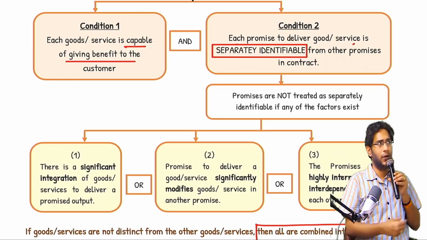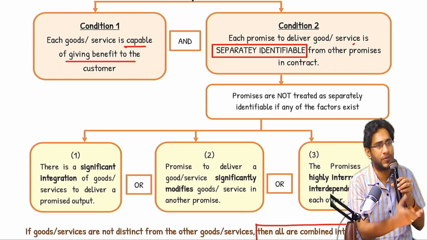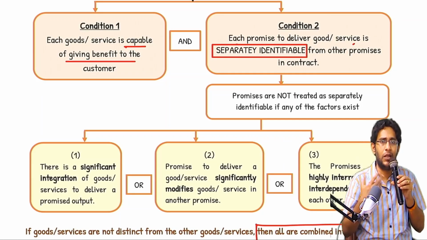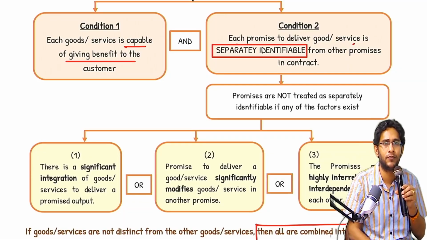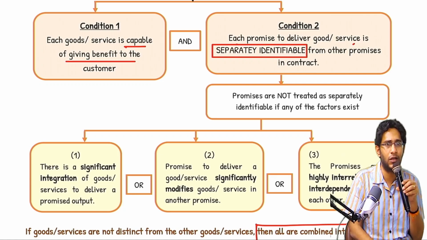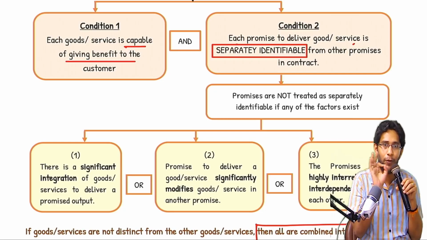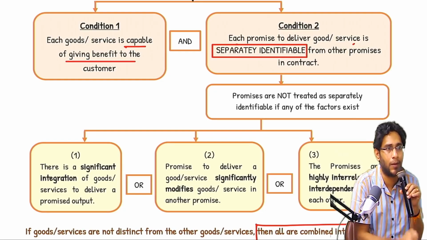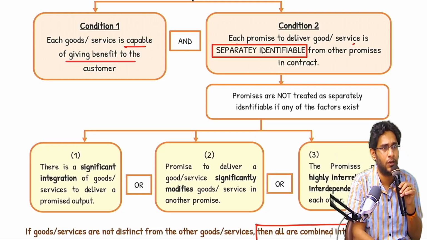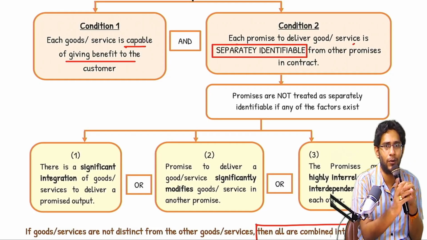Suppose you pay for these days, milk and all, there are corporate companies who are entering. You subscribe, and on a daily basis they'll come and deliver milk to you. Annual subscription package. You paid money to them. Do you think that after each milk packet they'll sit and write a revenue entry? No. But you observe, 365 POs are there in that. First day they deliver a milk packet, second day they deliver a milk packet. Separately identifiable, integration is there. Highly interdependent. Second day's milk modifying first day's milk.